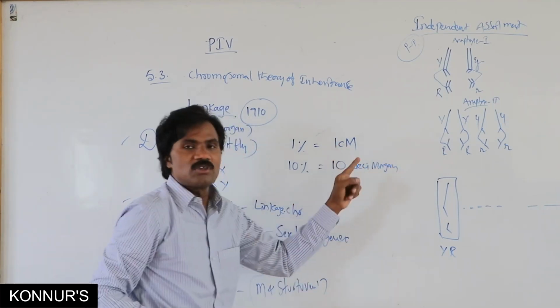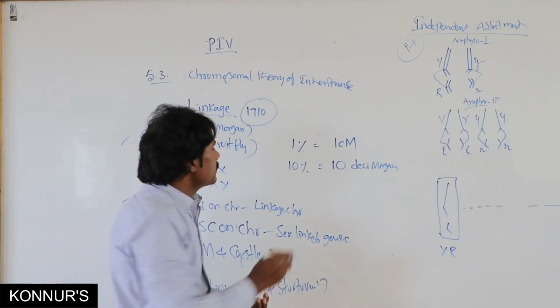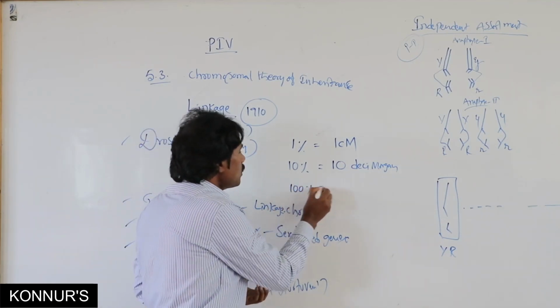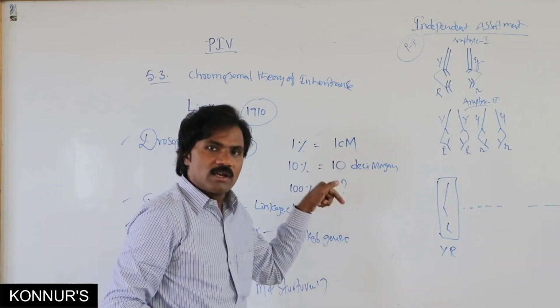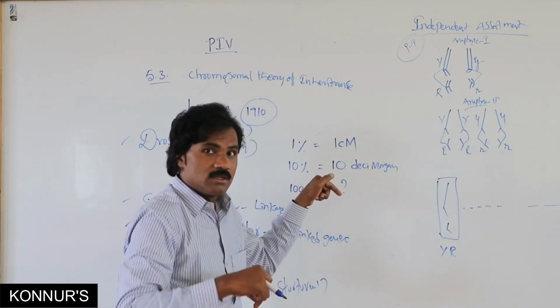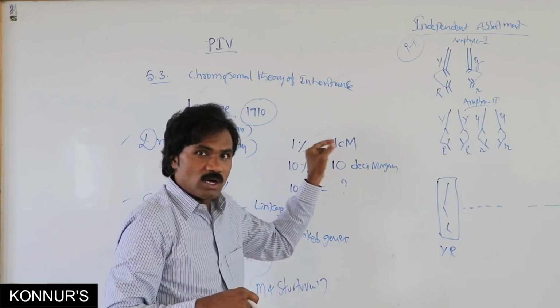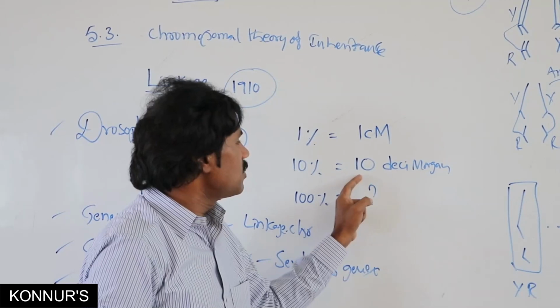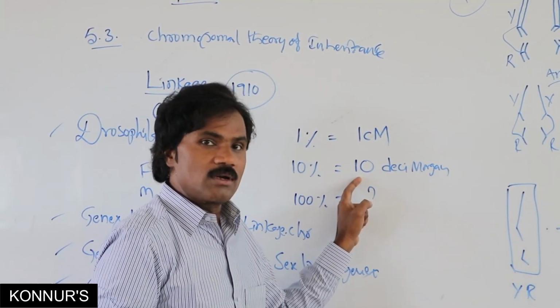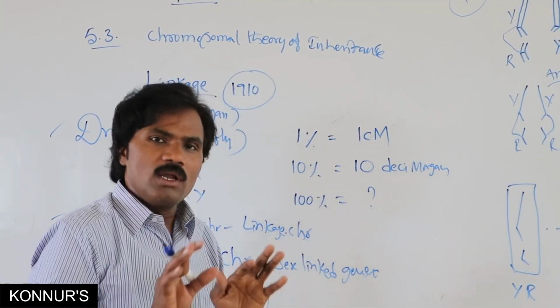These are the units. Suppose 100%, imagine what is the possibility if it comes. 1% is 1 centimorgan, 10% is 10 decimorgan, and if it is 100%, it is only 1 morgan.